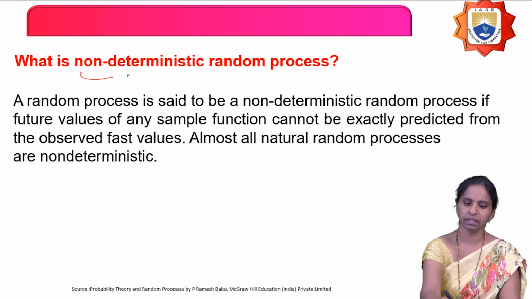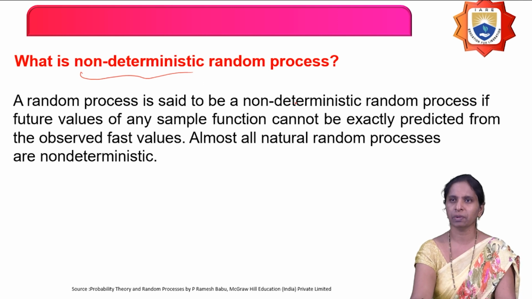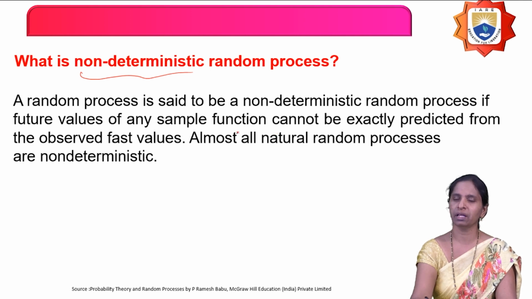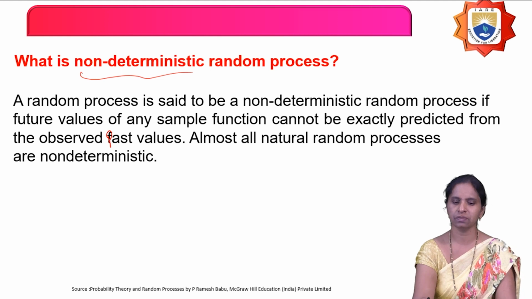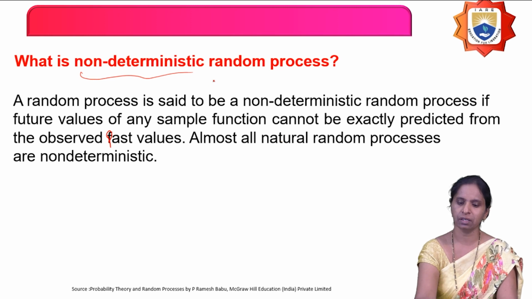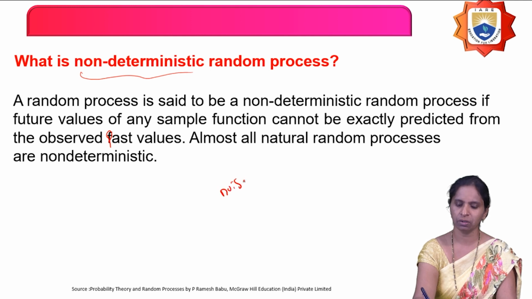Next, what is a non-deterministic random process? The name itself says non-deterministic. A random process is said to be non-deterministic if the future values of a sample function cannot be exactly predicted from the past values. Almost all natural random processes are non-deterministic random processes. For example, the best example for a non-deterministic random process is a noise signal.